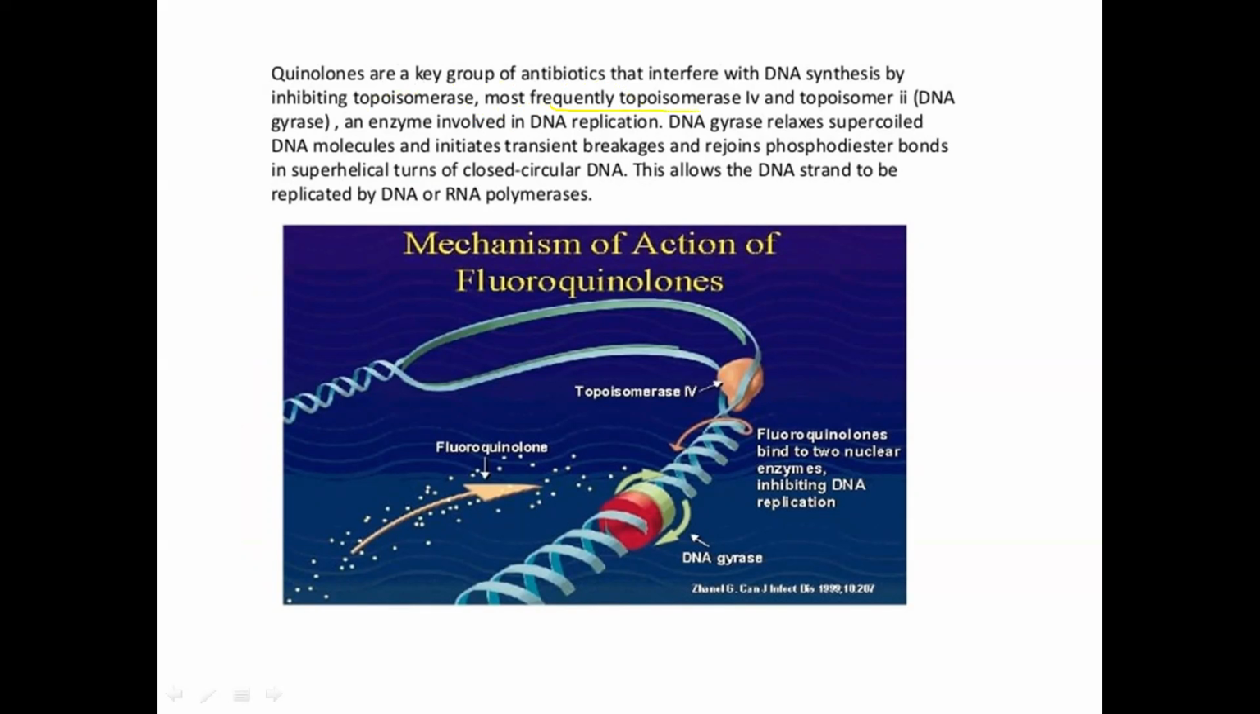Most frequently, the topoisomerase and DNA gyrase enzymes are involved in DNA replication. DNA gyrase relaxes supercoiled DNA molecules and initiates transcription. These are properties of DNA gyrase and topoisomerase, and fluoroquinolones bind to these enzymes. So DNA synthesis, or nucleic acid synthesis, stops, and that's why bacterial growth stops.